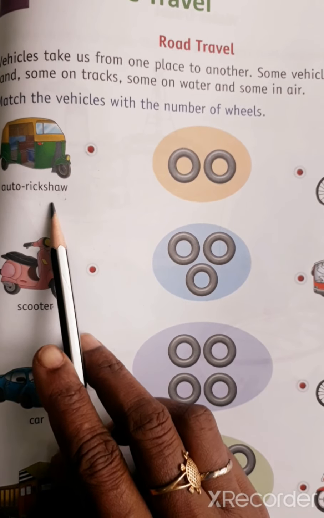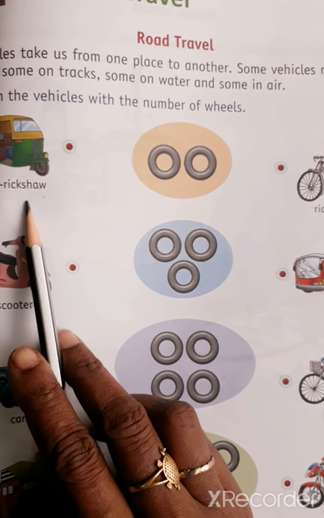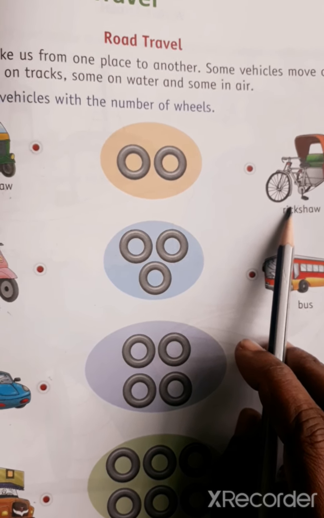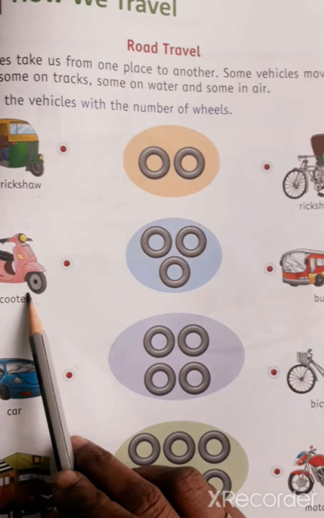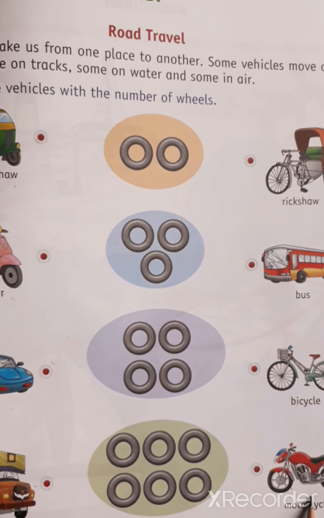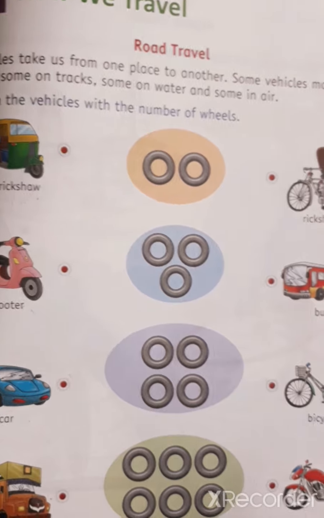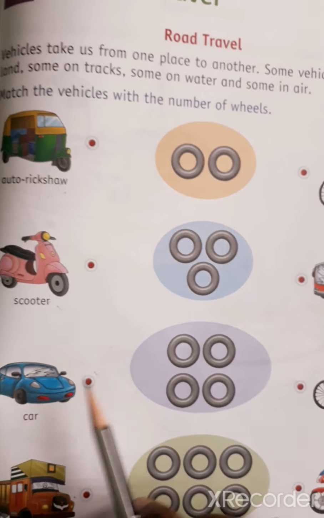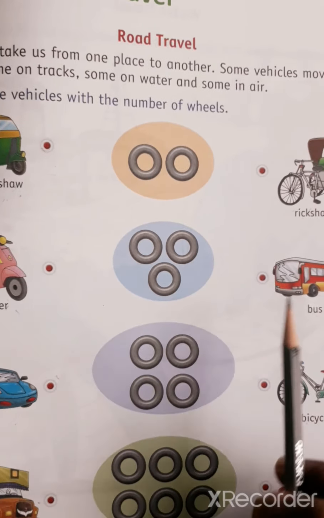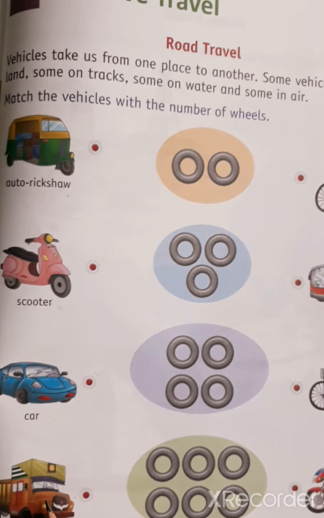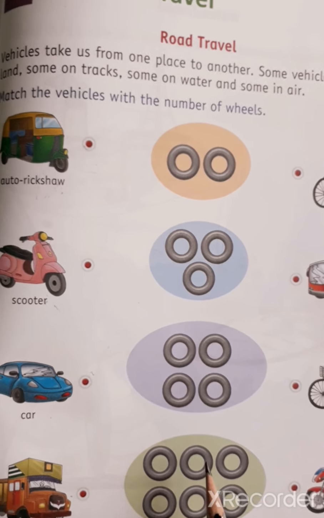Auto rickshaw has 3 wheels. Rickshaw has also 3 wheels. Scooter, bicycle, motorcycle. These 3 vehicles have 2 wheels. Car and bus have 4 wheels. Truck has 6 wheels.